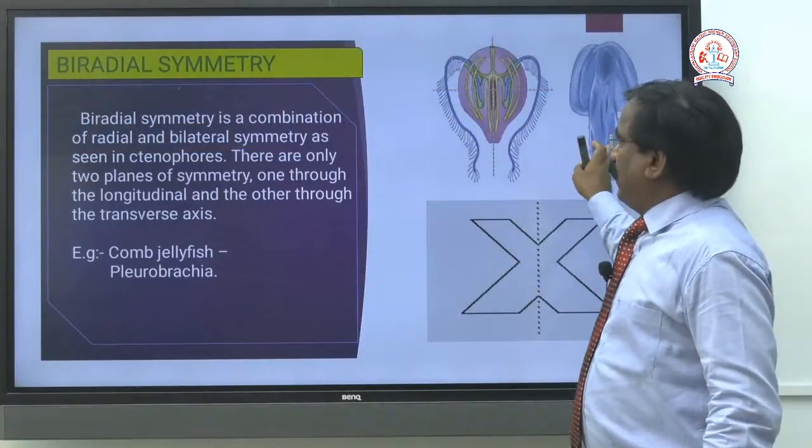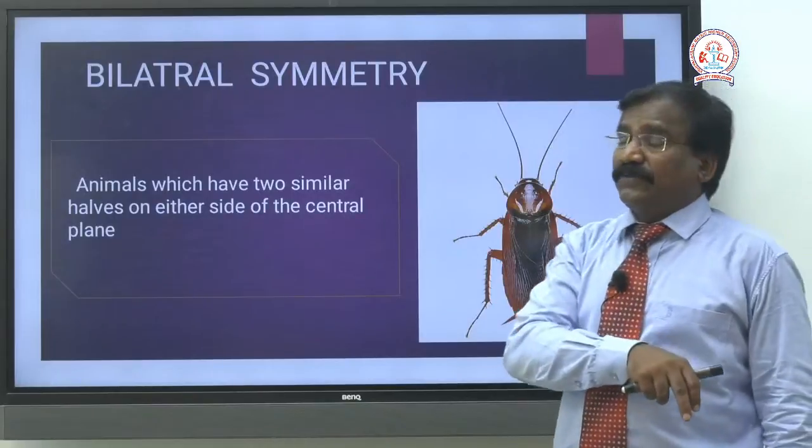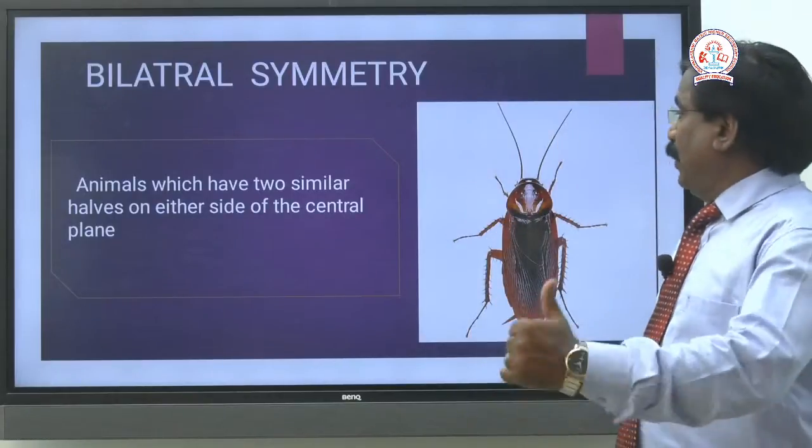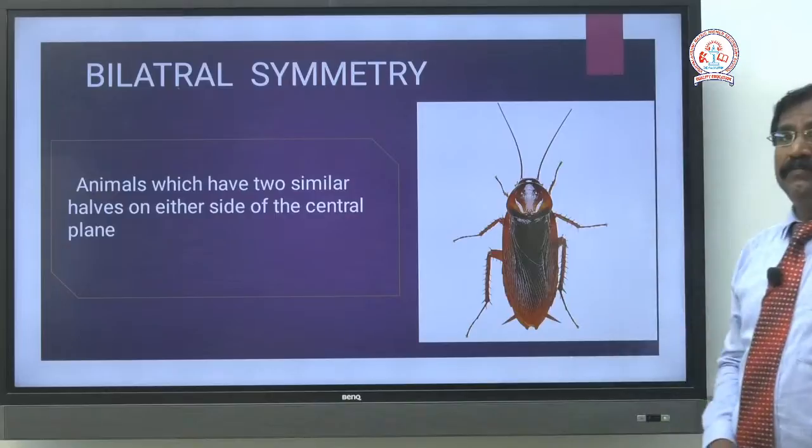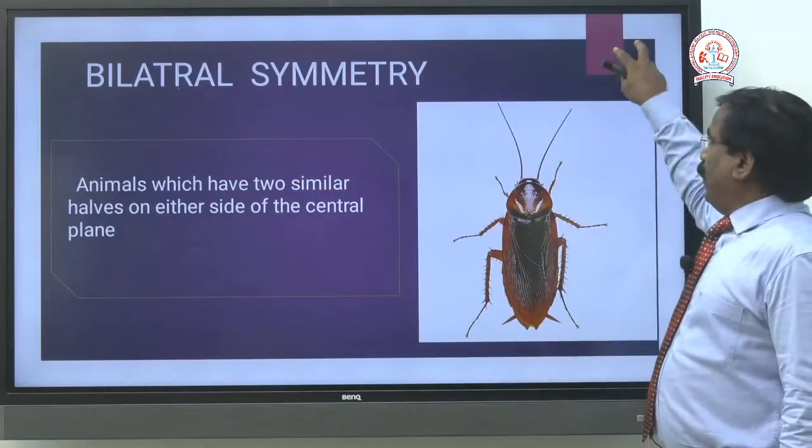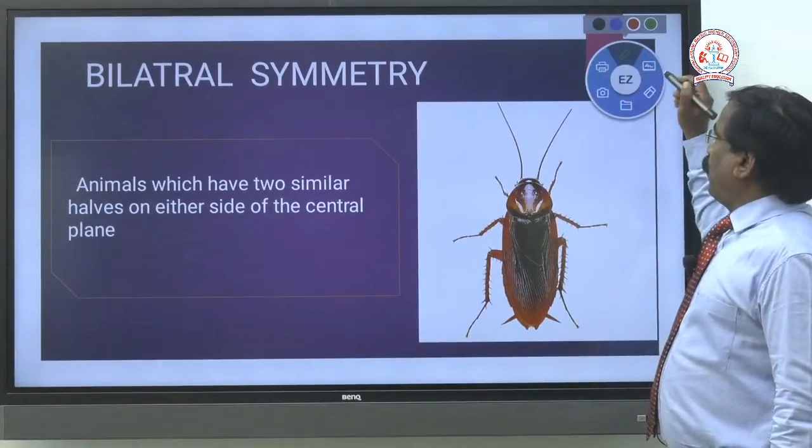The next symmetry is bilateral. See, this is a cockroach. Very simple. How can you get the two identical halves?